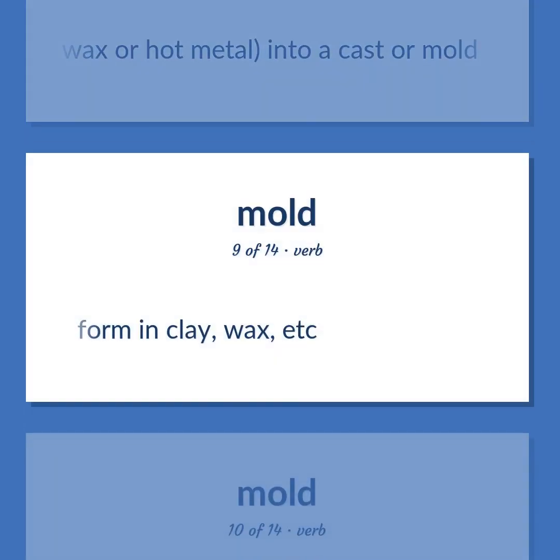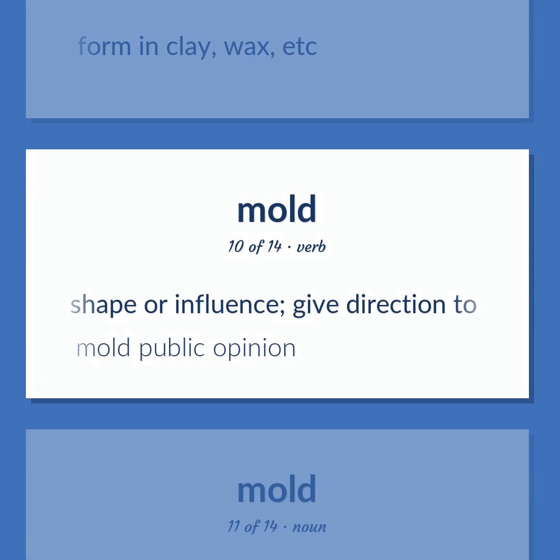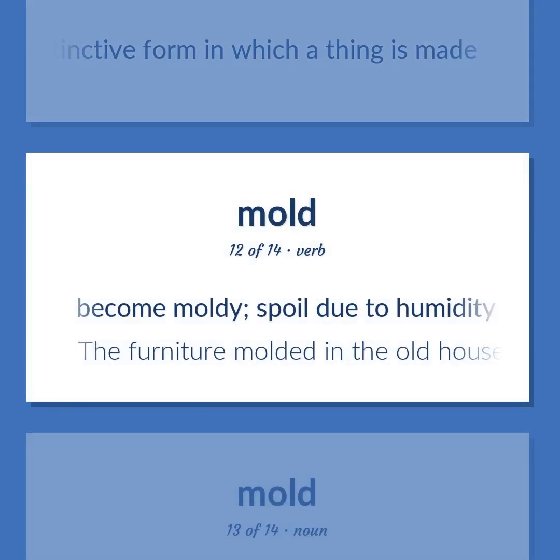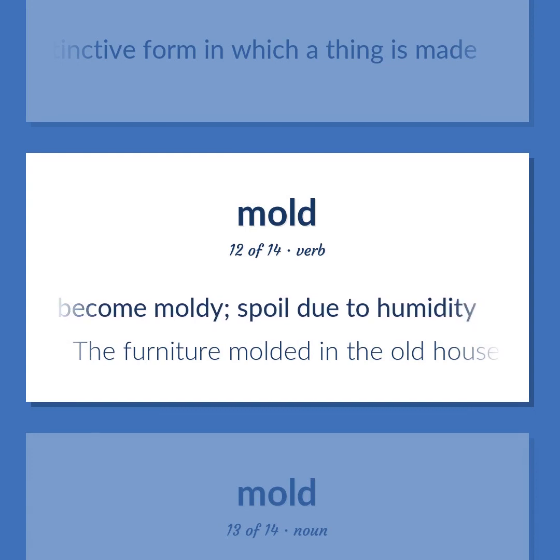Form in clay, wax, etc. Shape or influence. Give direction to. Mold public opinion. The distinctive form in which a thing is made. Become moldy. Spoil due to humidity. The furniture molded in the old house.